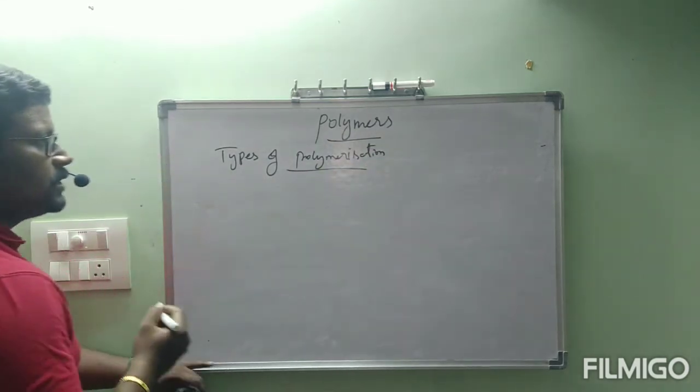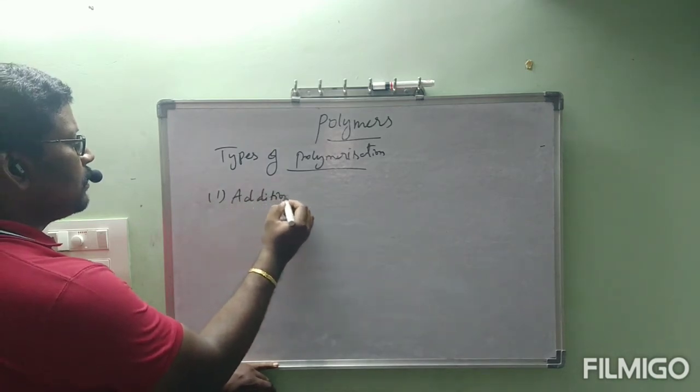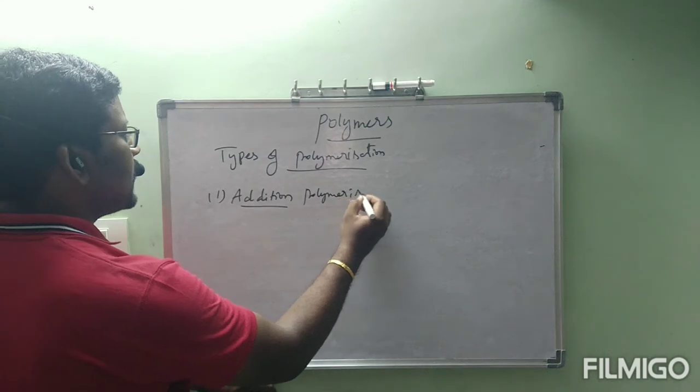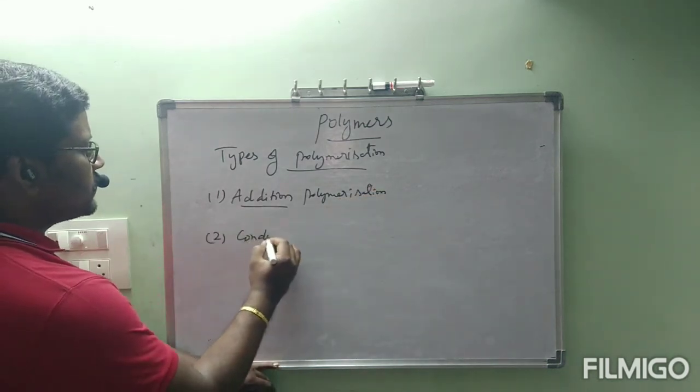There are two types of polymerization. First one, addition polymerization, and second one, condensation polymerization.